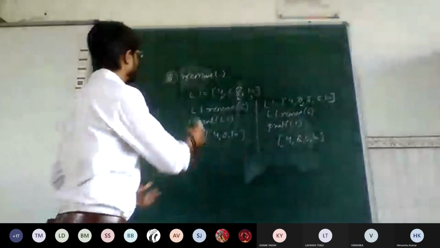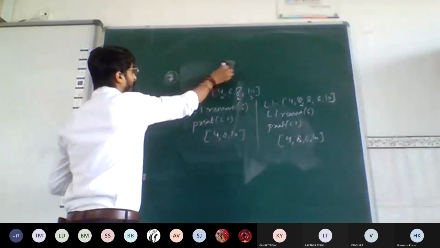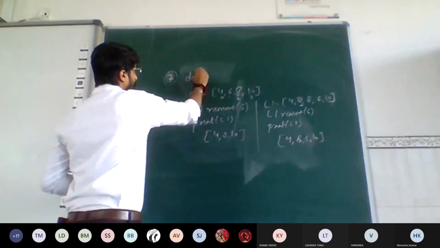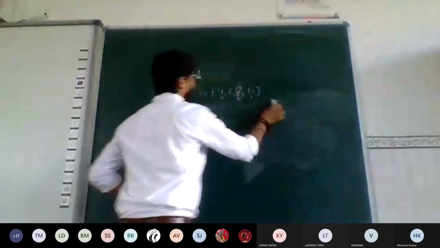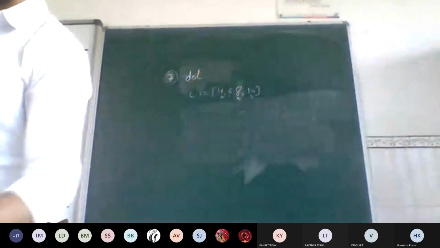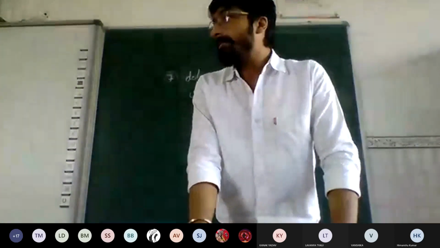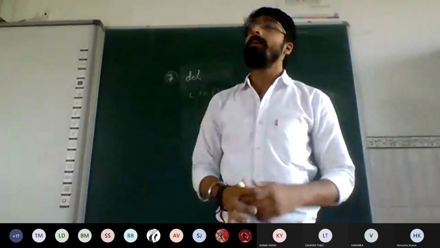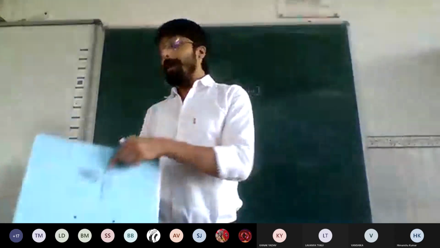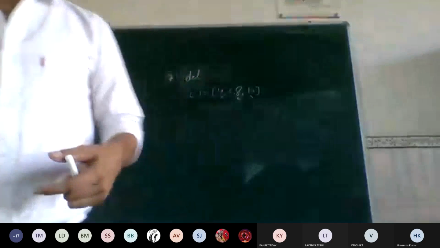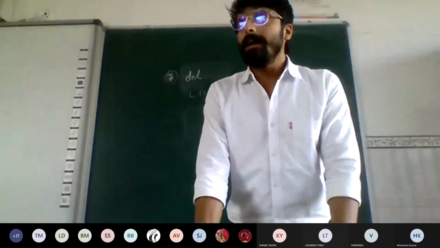Next. One more function to delete an element from the list, that is del. What we have? We have del. But now the thing is, pop was deleting an element on the behalf of an index, remove is deleting an element on the behalf of the element itself, but your del function again deletes the element on the behalf of an index.